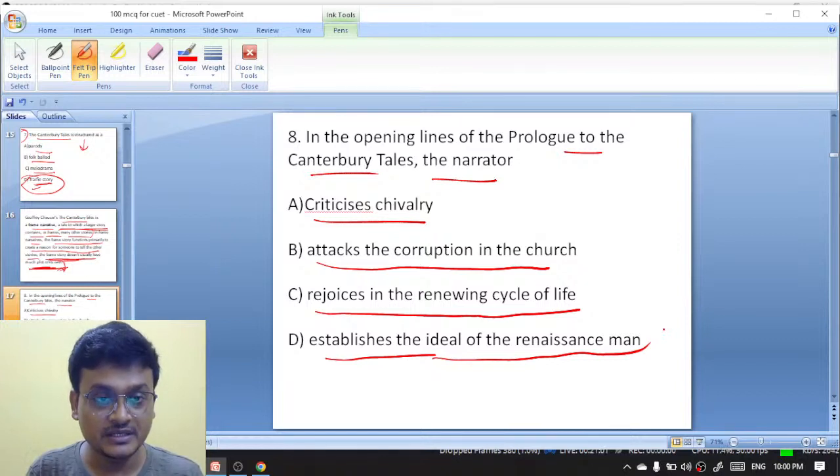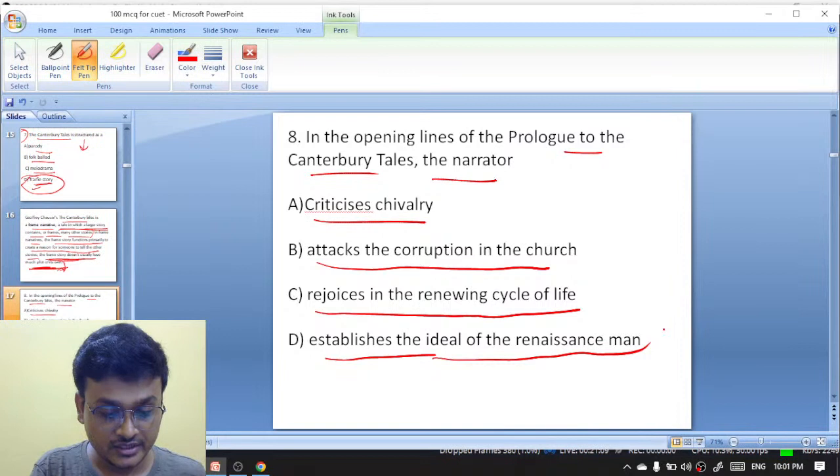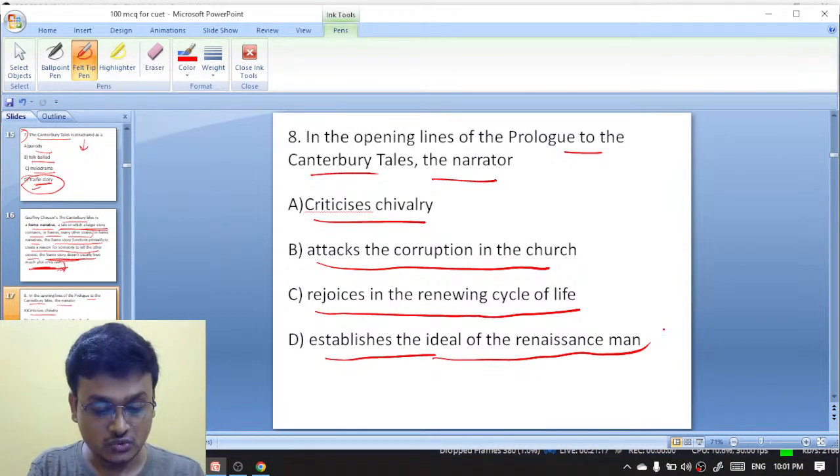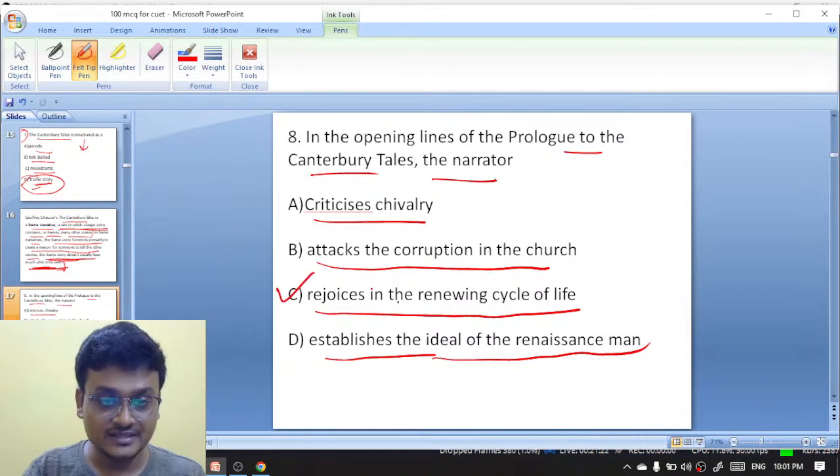Okay, Obnai is saying B. No, no. He is not attacking the corruption in the church in the opening line. Exactly, Sonu, excellent. It is rejoicing. He rejoices in the renewing cycle of life.